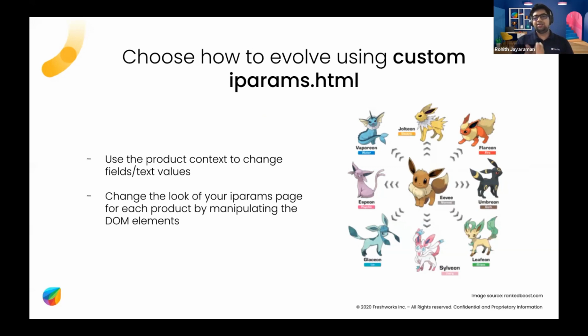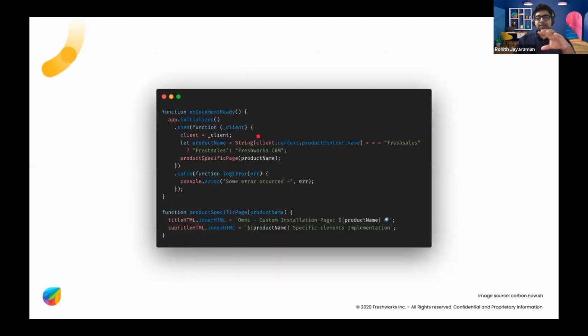And we had a session even in the last huddle by Hem Chandar where he explained how to make use of this to build simple and complicated use cases. And so I don't think you will need custom iparams.html, but in the very remote chance that you do need it, we still support that. So in case you're trying to manipulate whatever you have with the product context, you're trying to decide what to do, then this is an example of that.